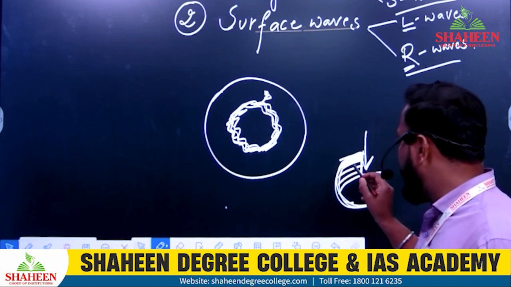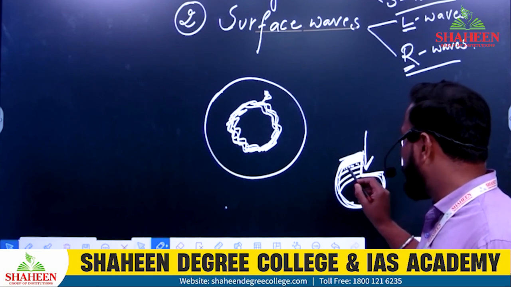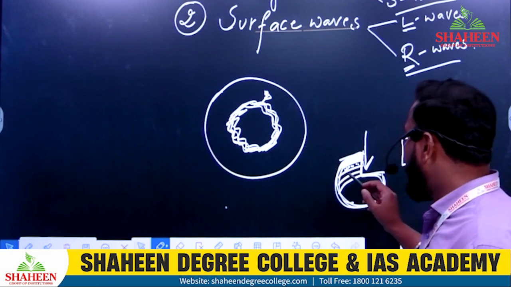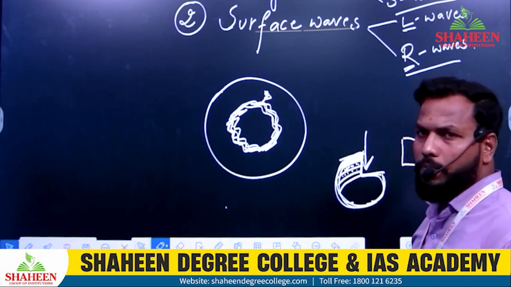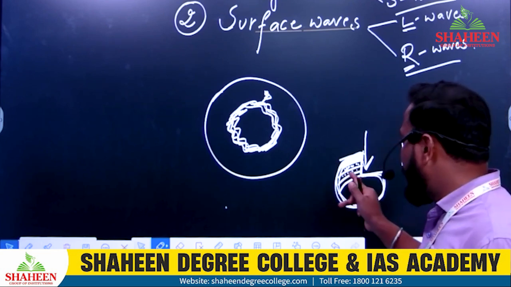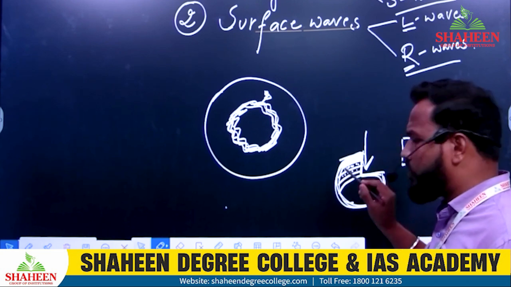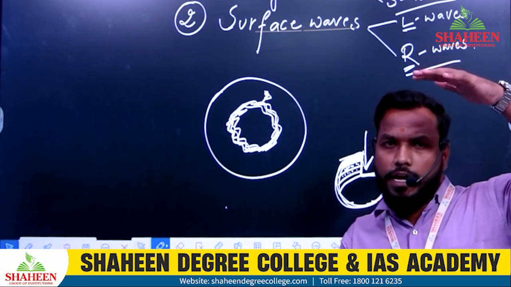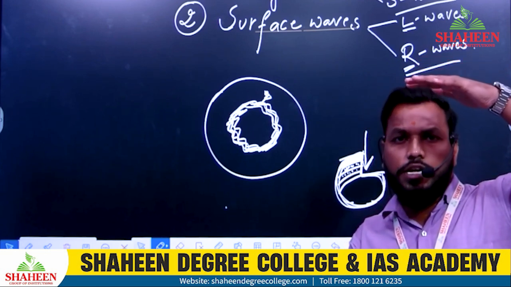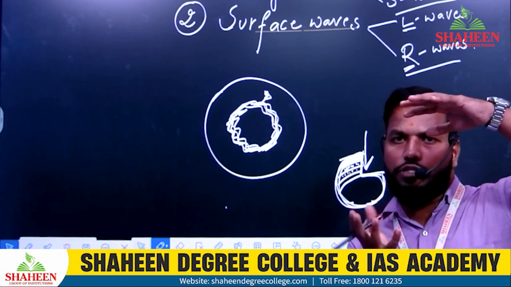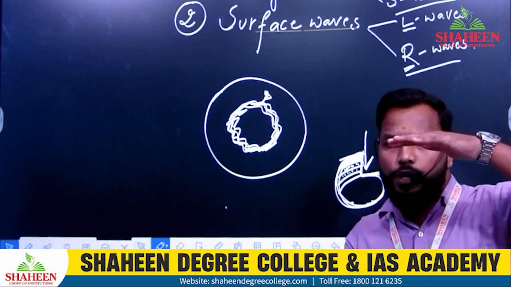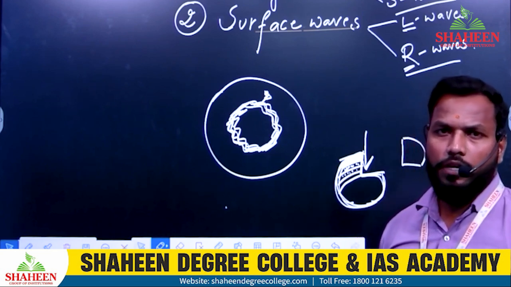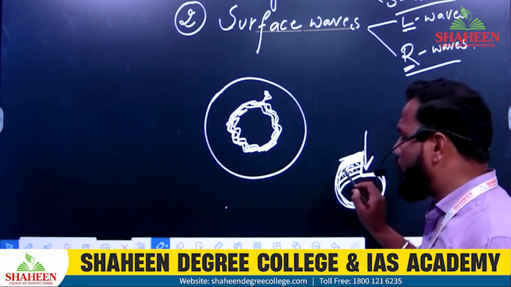Imagine if this layer is very much stronger, very much heavier, the density is closely arranged, and this layer is weak. When the heavier layer is falling on the layer which is considered very weak, over a period of time, as the earth is rotating, the weight is falling on the weaker layer, thereby creating pressure on this layer.